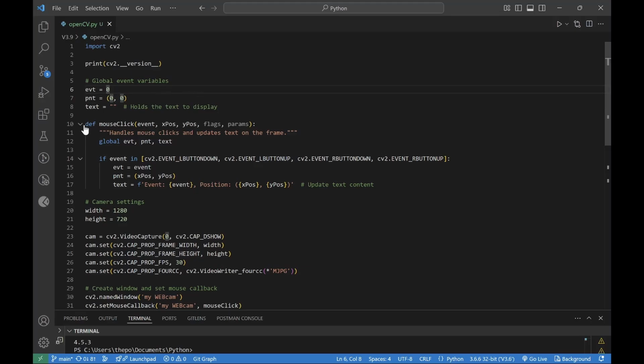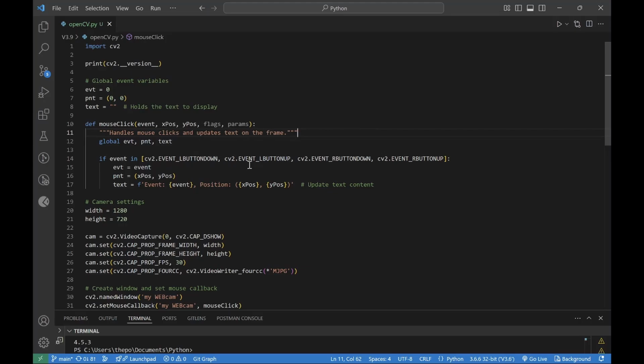Here is the function for the mouse click event. We pass in the event, position, flags and params, don't worry about those. Basically this handles mouse clicks and updates text on the frame. Event, the point, and the text are going to be global.